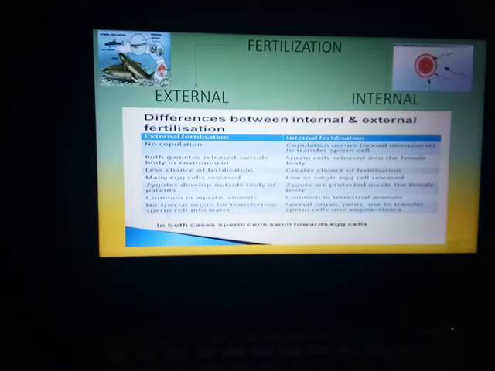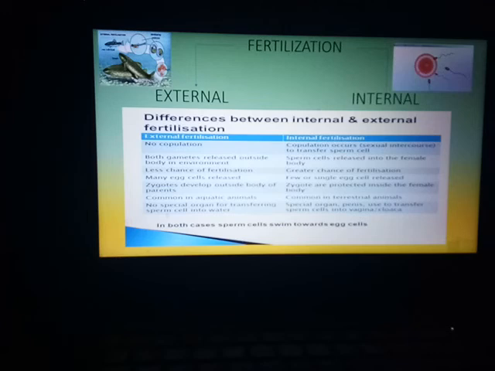Now, under fertilization, the next step after the gametes have been transferred is fertilization or fusion. The fusion of gametes can be external, that means outside the body of the organism, or internal, that means inside the body of the organism.